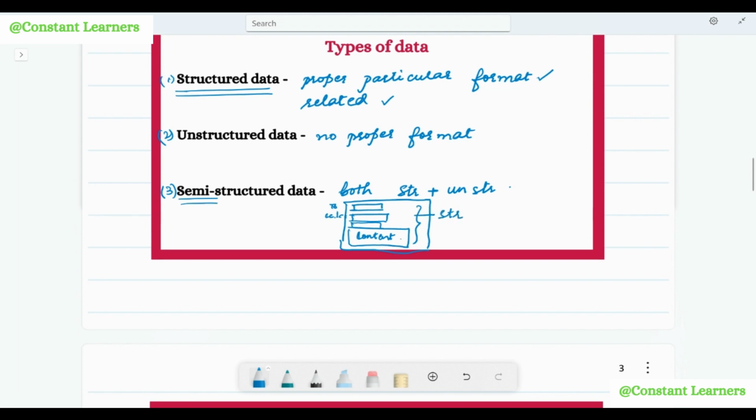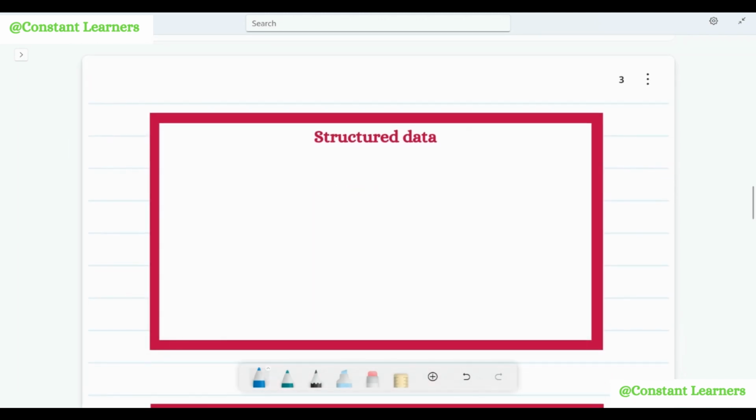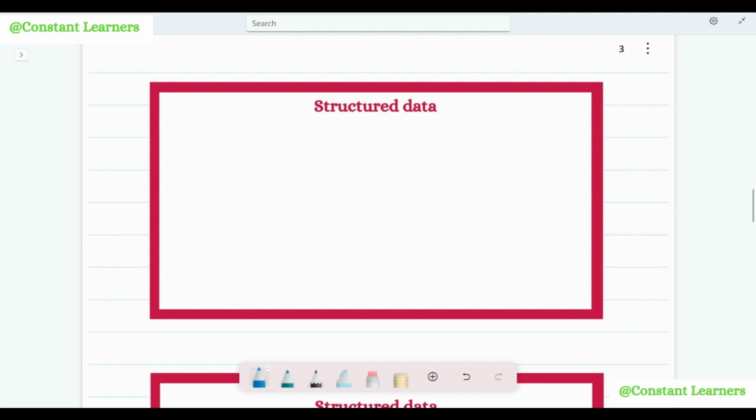All right. However, this content inside the email is unstructured data, because we can have anything inside this content. We can have text, numbers, we can add files, we can add images, we can add videos, right? So this portion of the email is unstructured data, and that is why we say that emails are semi-structured data. It's an example of semi-structured data. All right. I hope that unstructured and semi-structured data was clear. Now let's understand what exactly is structured data.